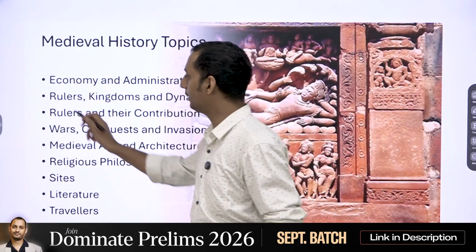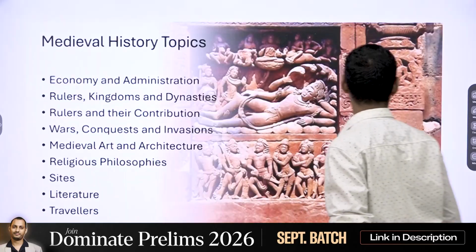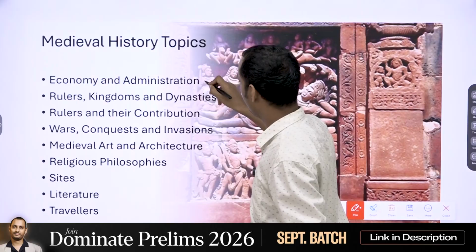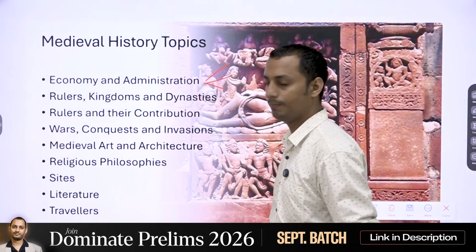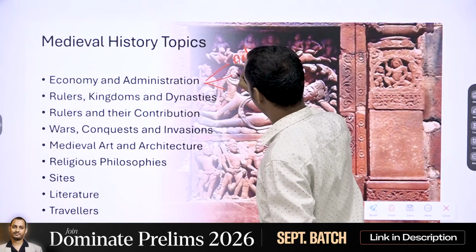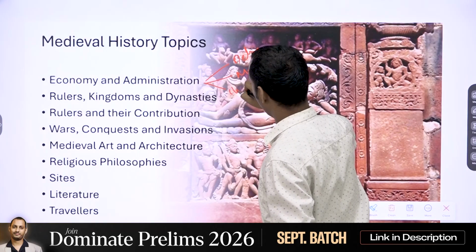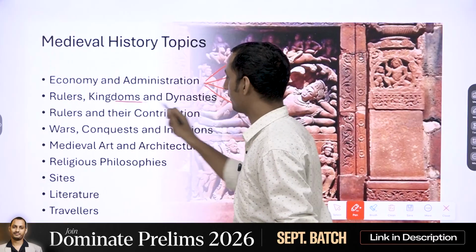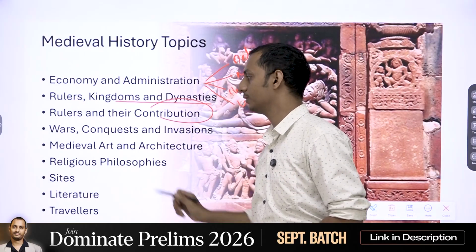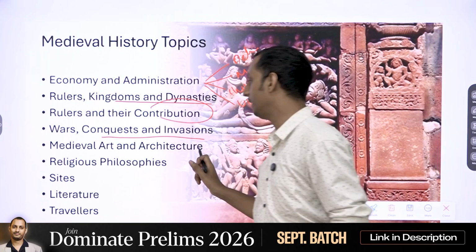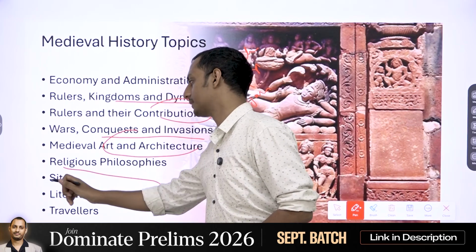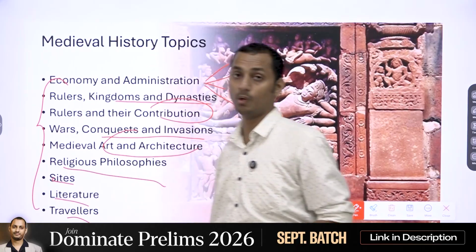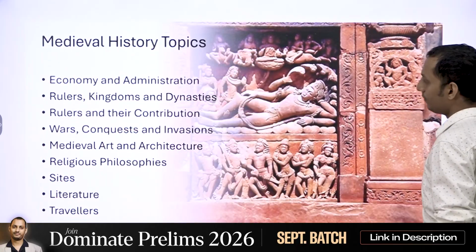First of all, it's regarding the economy and administration. Because when you look at the PYQs asked, you'll understand that mostly they have focused on 4 dynasties here: the Delhi Sultanate, Mughal, Chola, and also Vijayanagara. The rulers, kingdoms and dynasties, rulers and their contributions, war, conquest and invasions, medieval art and architecture, religious philosophies, sites, literature, travelers. These are the important areas wherein you have to focus on medieval history.